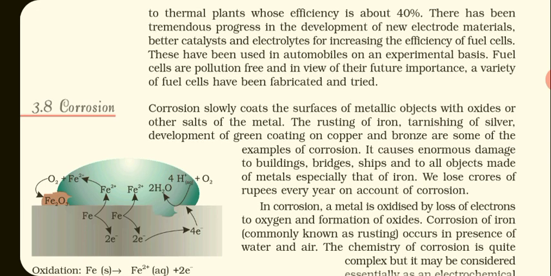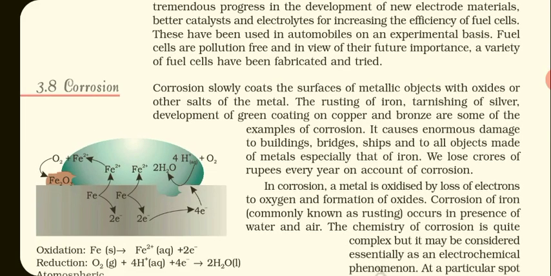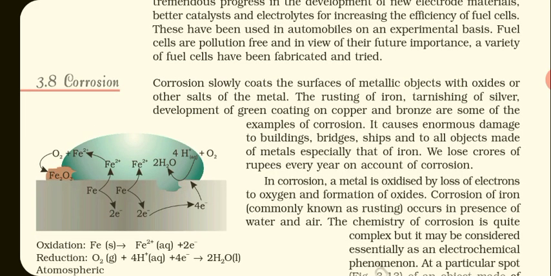There has been tremendous progress in the development of new electrode materials, better catalysts, and electrodes for increasing the efficiency of fuel cells. These have been used in automobiles on an experimental basis. Fuel cells are pollution free. This is the most important fact related to fuel cells. They are pollution free, eco friendly. In view of their future importance, a variety of fuel cells have been fabricated and tried in our day-to-day life.